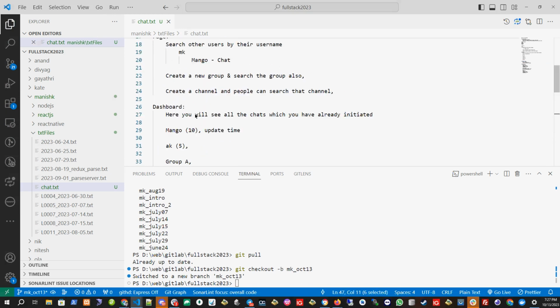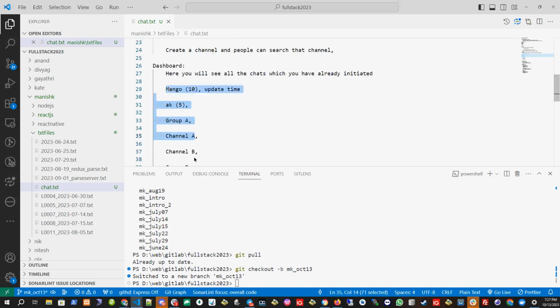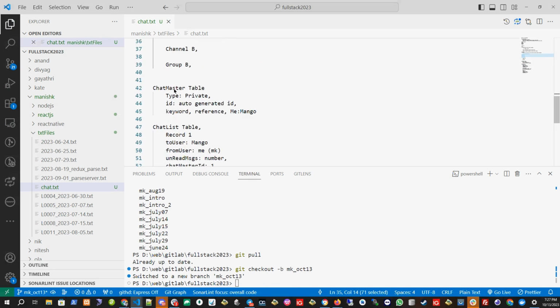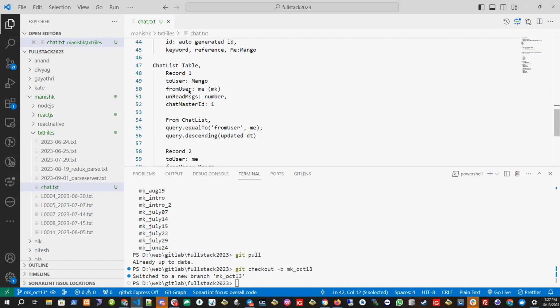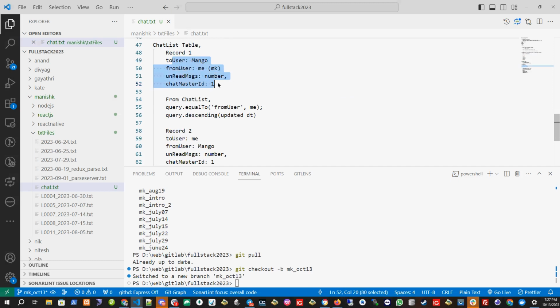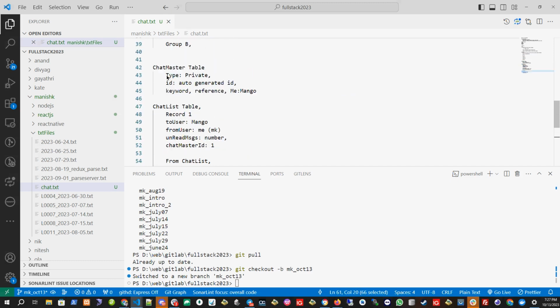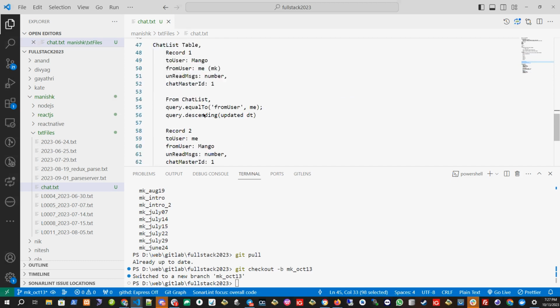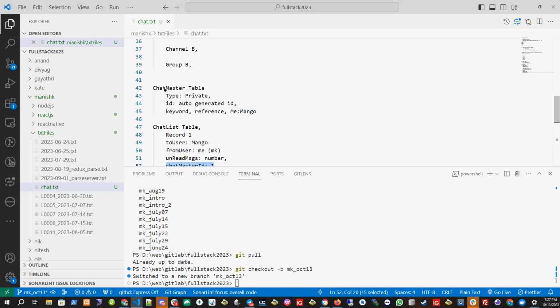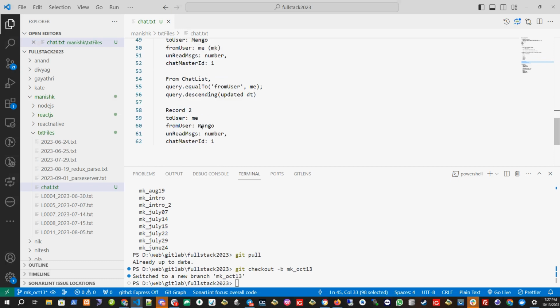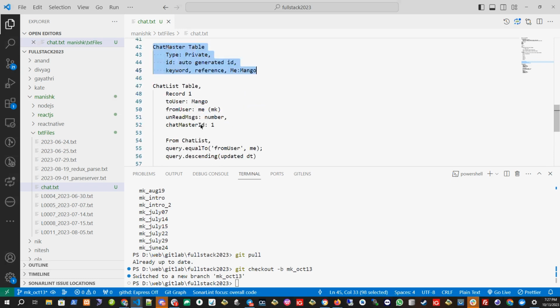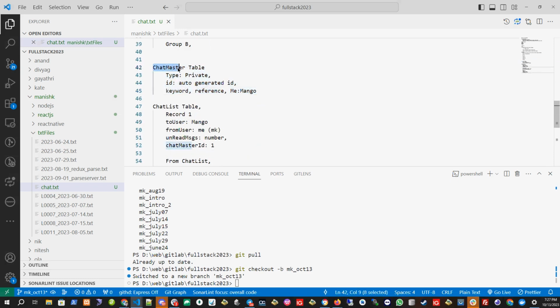Chat list is used to display this dashboard, and chat master is the main table which ties both records, showing that these two are initiated from the same chat master table. That's the reason we get these two records here, and we put the chat master ID so that I know it is tied to this chat table. This part will be clear as we go further.